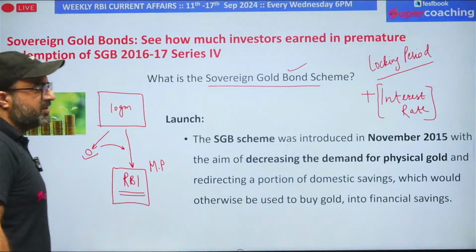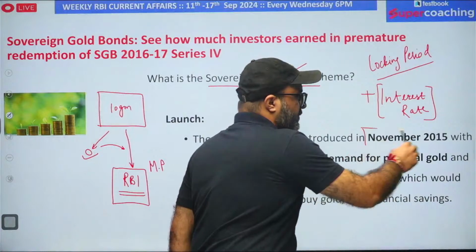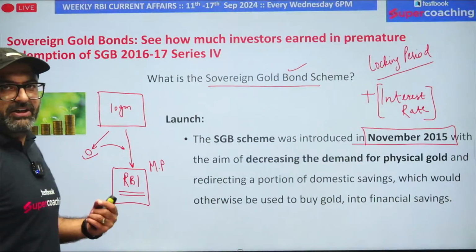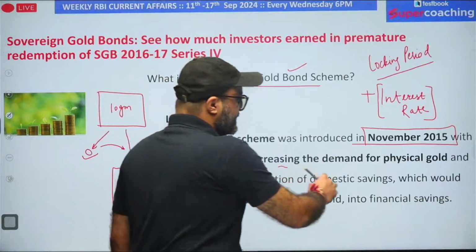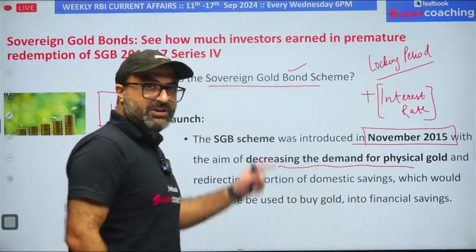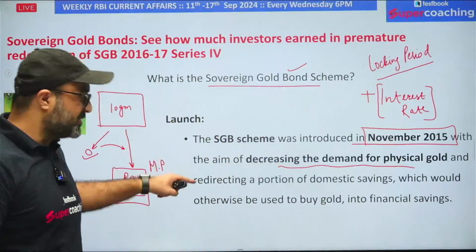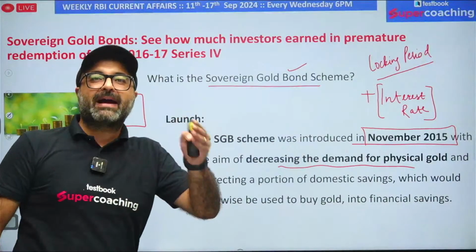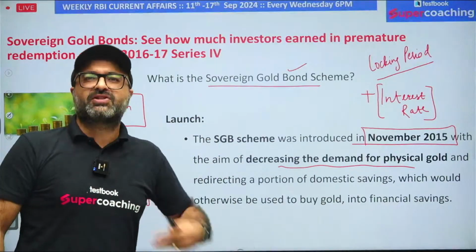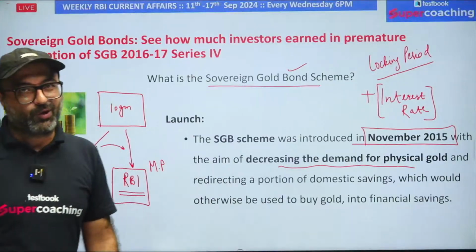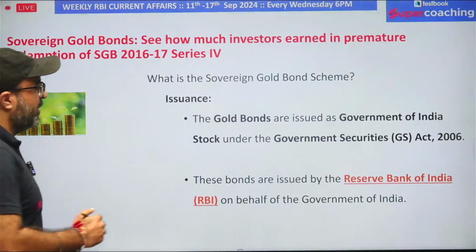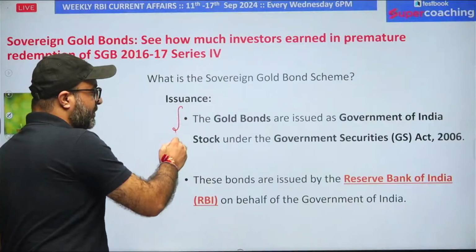Sovereign gold scheme was introduced when? Sir, it was introduced in November 2015. Why was it introduced? It was introduced in order to decrease the demand for physical gold, specifically for the purpose of investment, and redirect domestic savings into the Indian economy by purchasing these bonds rather than purchasing physical gold. Remember that these gold bonds are issued by the government.